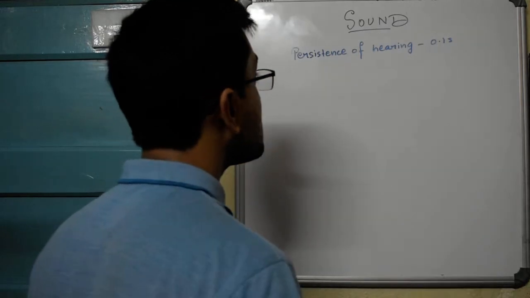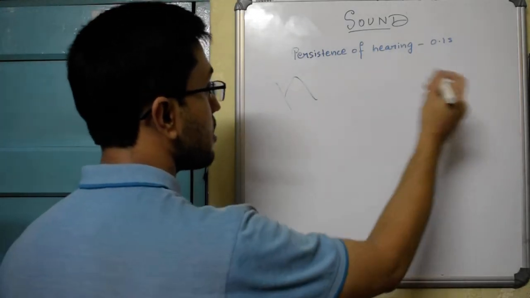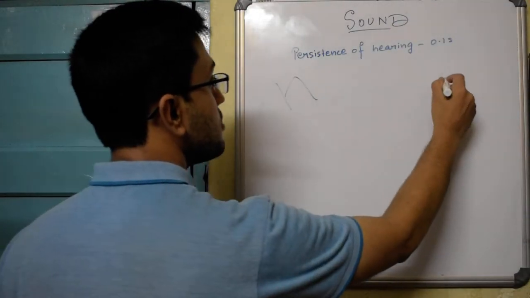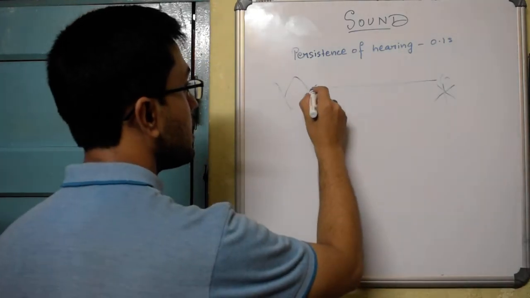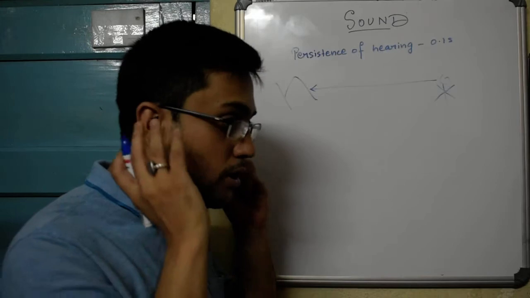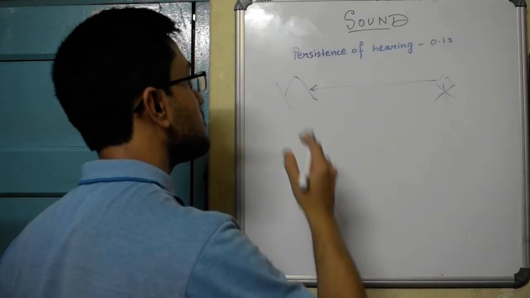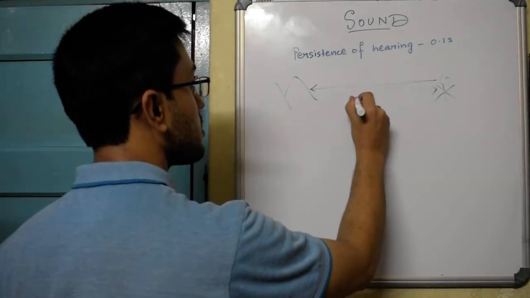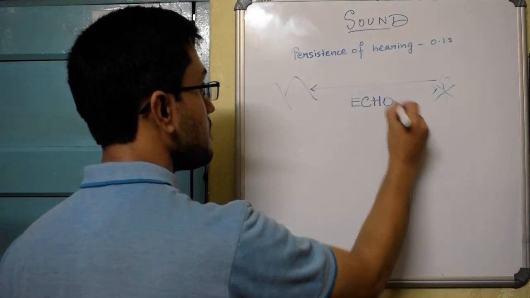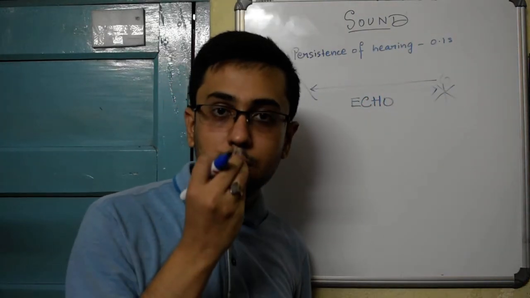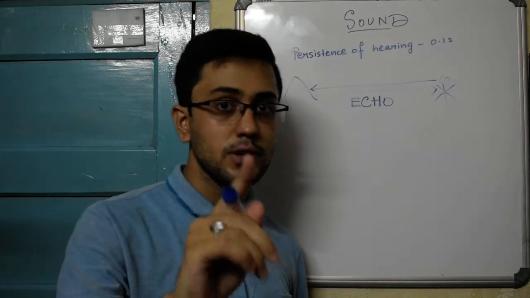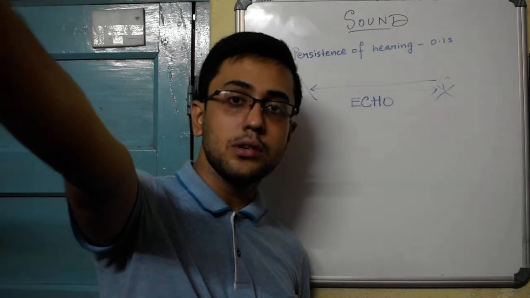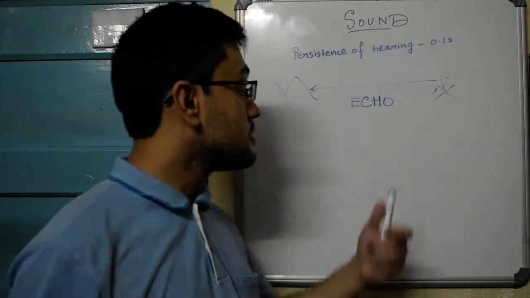Now if you go to certain places like hilly areas or some long room, a room where the walls are pretty far, and there you stand and shout something, you find that initially you hear the sound, whatever you say, and then after some time has passed, you again hear the sound. This action of hearing again is what we call echo. So first, the sound is emitted from our mouth and it reaches our ear. That's the first sound we hear. And the second sound, which is called echo, is heard when it gets reflected from a surface and comes back and falls on our ear. So this is the principle of echo.